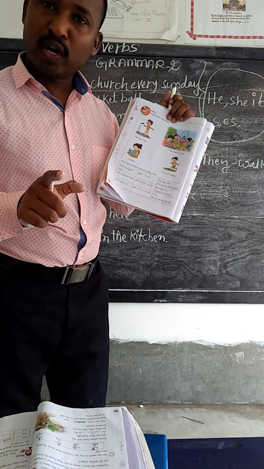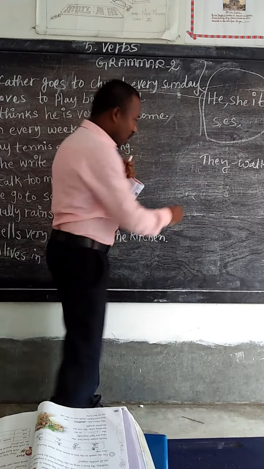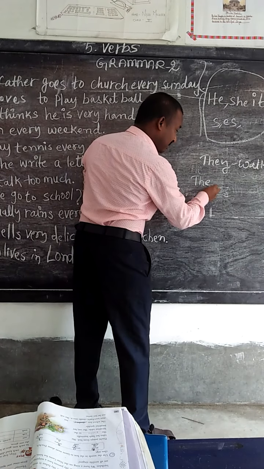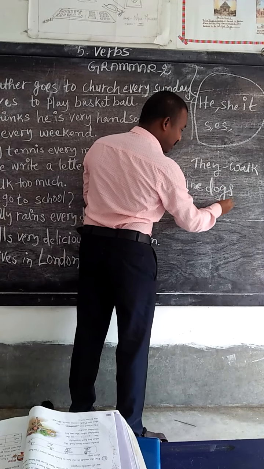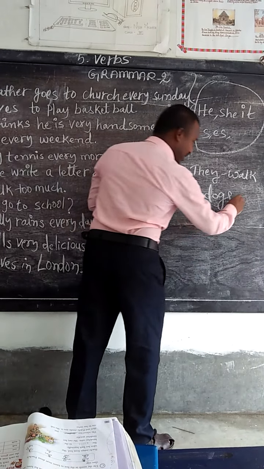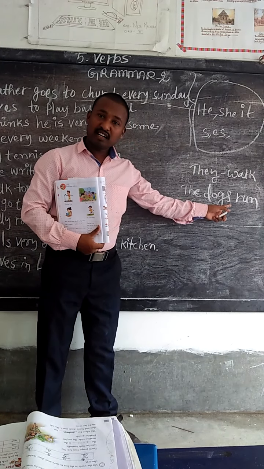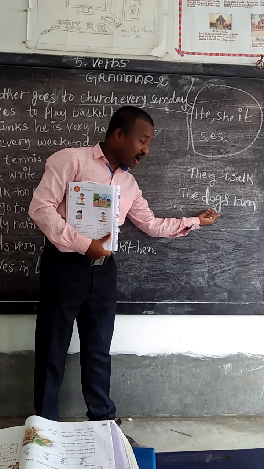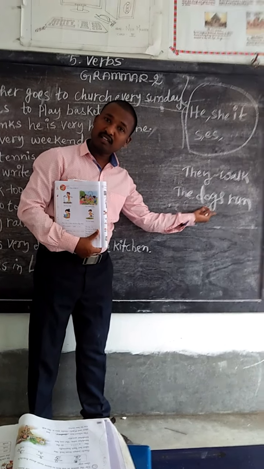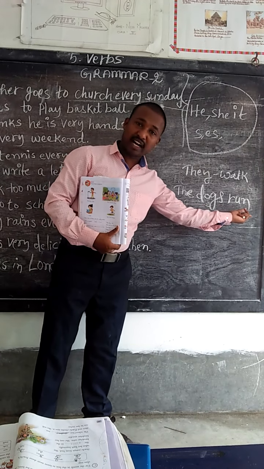When the noun is plural, the dogs run. Why are we saying the dogs run here? Because the noun here is plural.